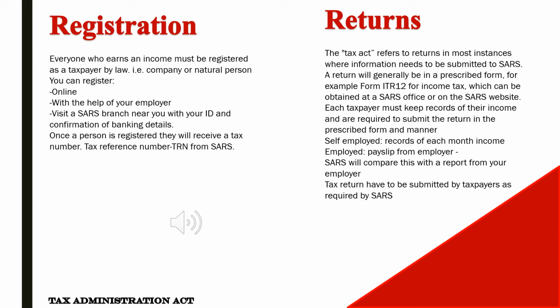Registration. Everyone who earns an income must be registered as a taxpayer by law. That is a company or a natural person. You can register online with the help of your employer, visit a SARS branch near you with your ID and confirmation of banking details. Once a person is registered, they will receive a tax number, a TRN, which is your tax reference number from SARS.